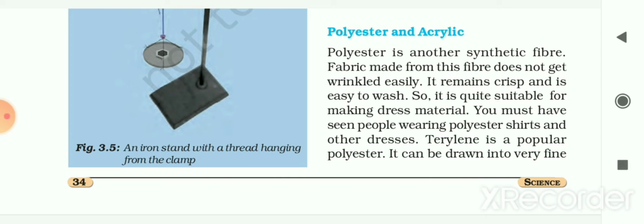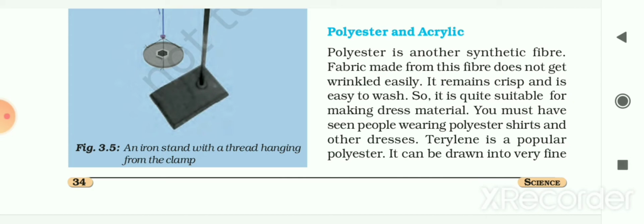In that we had seen two different types of synthetic fiber, that is rayon and nylon. And after that we had seen the uses of these synthetic fibers, that is rayon and nylon. Then we had seen one activity to check the strength of the different kinds of fibers. So now let me continue with the chapter.